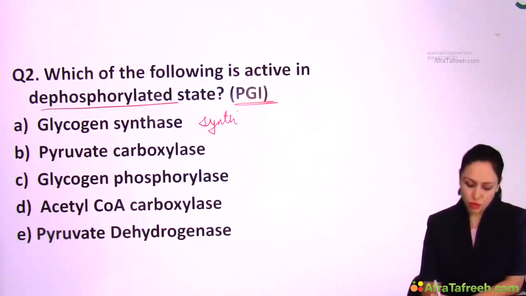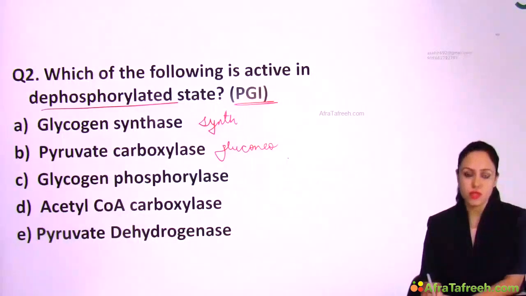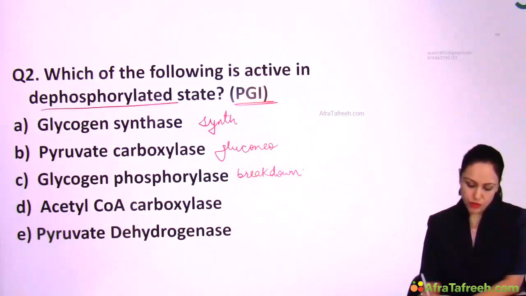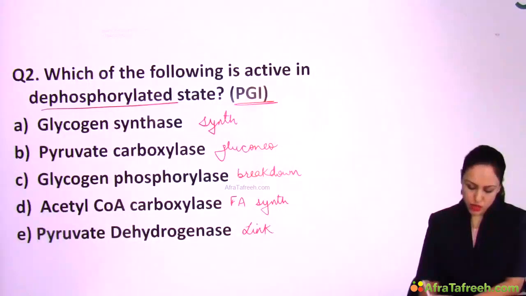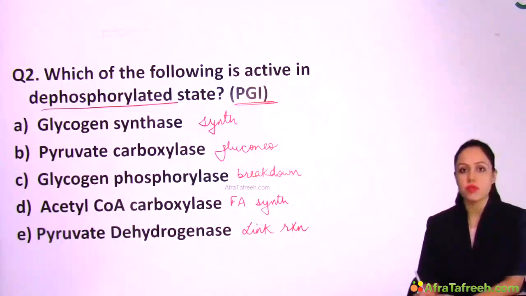Option B, pyruvate carboxylase, is involved in gluconeogenesis. Option C, glycogen phosphorylase, is involved in glycogen breakdown. Option D, acetyl-CoA carboxylase, is involved in fatty acid synthesis. And last option, pyruvate dehydrogenase, is the enzyme of link reaction, right?